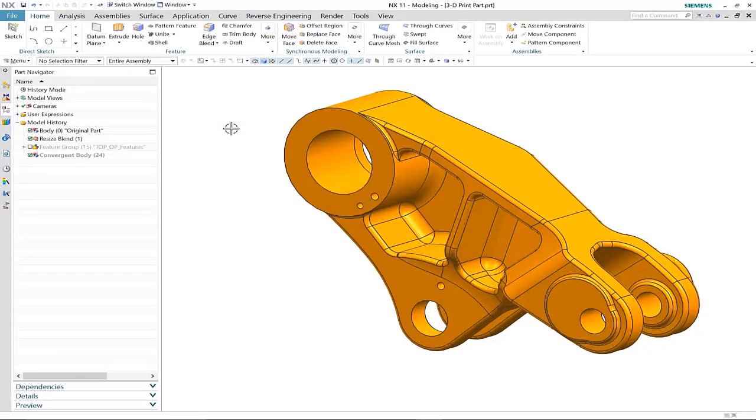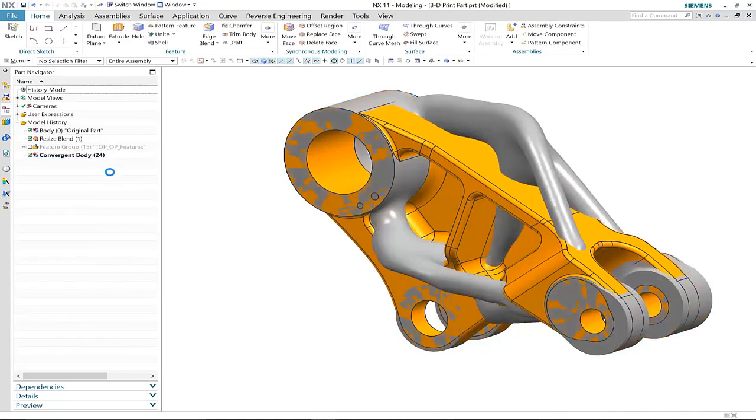Convergent modeling in NX11 opens up many new and exciting applications within the design process. Here you will see an example of where we can use convergent modeling and also topology optimization to generate a new design that we can 3D print. What you can see here is our original design, which was done using typical modeling techniques.